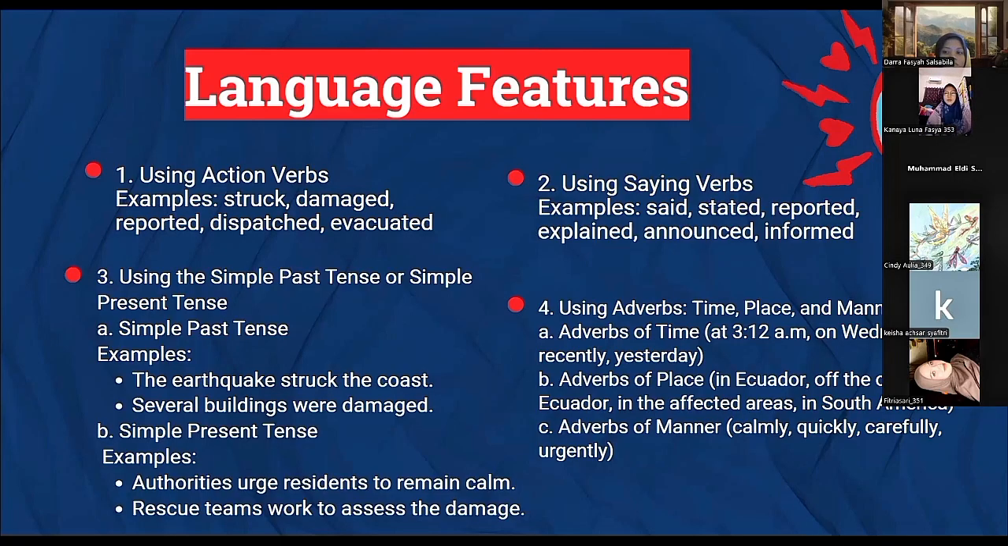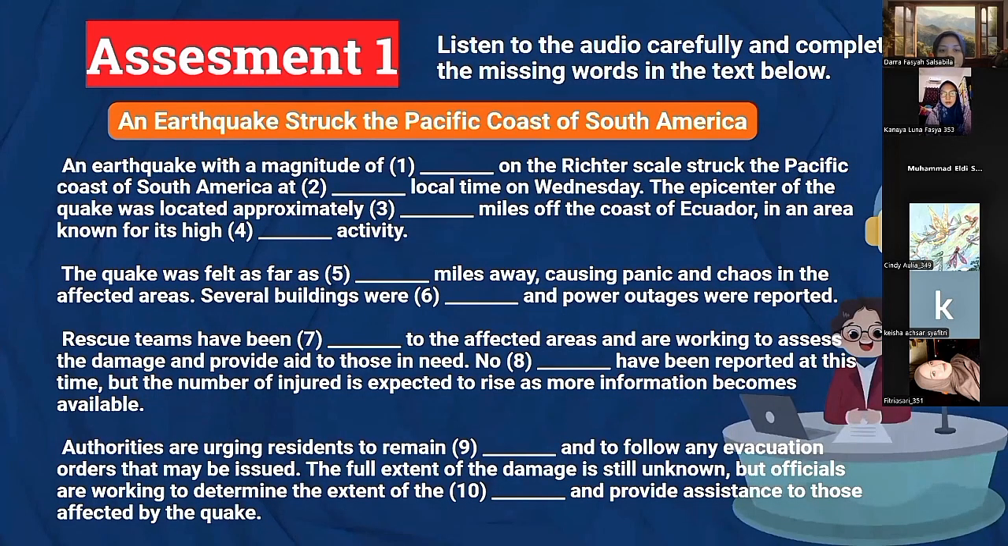Good afternoon, listeners. Now you're listening to Madam English Headline News. With me, Freya, I'll bring you the latest news update for today. An earthquake with a magnitude of 7.0 on the Richter scale struck the Pacific coast of South America at 3:12 a.m. local time on Wednesday. The epicenter of the quake was located approximately 100 miles off the coast of Ecuador, in an area known for its high seismic activity. The quake was felt as far as 200 miles away, causing panic and chaos in the affected areas. Several buildings were damaged and power outages were reported.